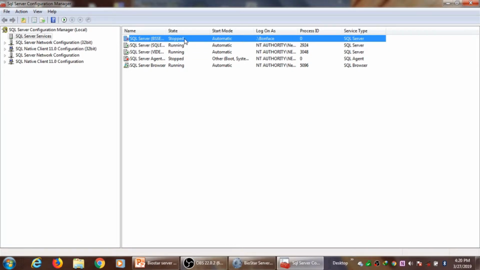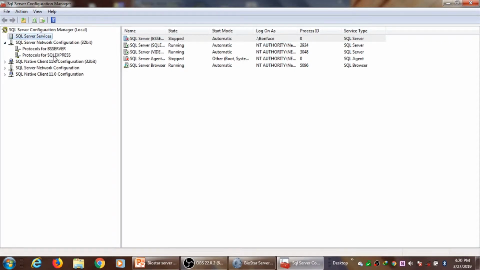It cannot start. But looking keenly, I have another instance called SQL Express, apart from this BS server, or rather Biostar server.